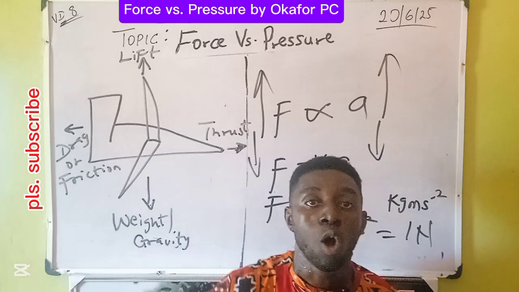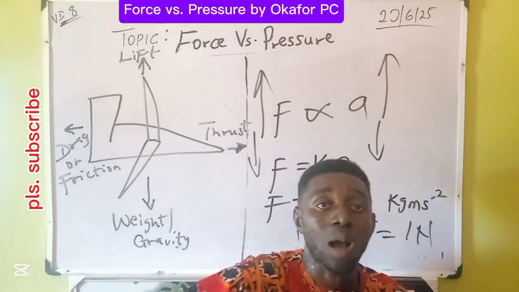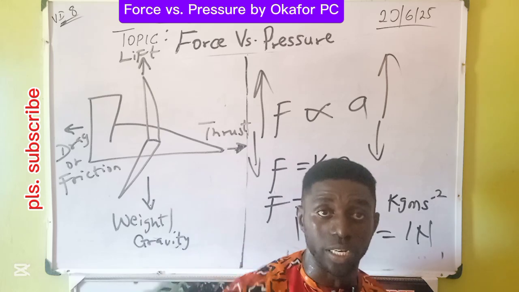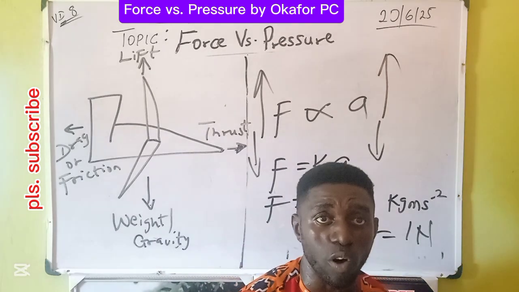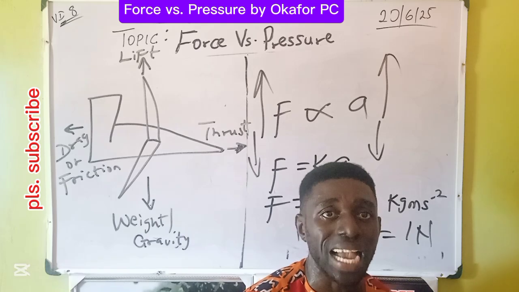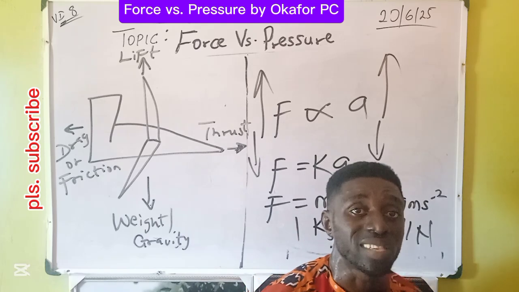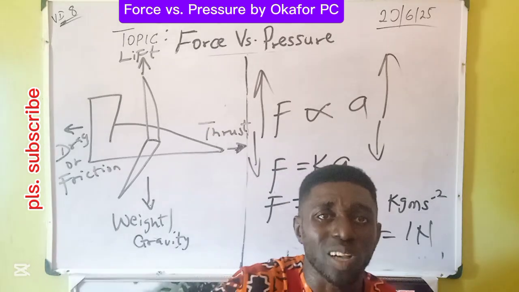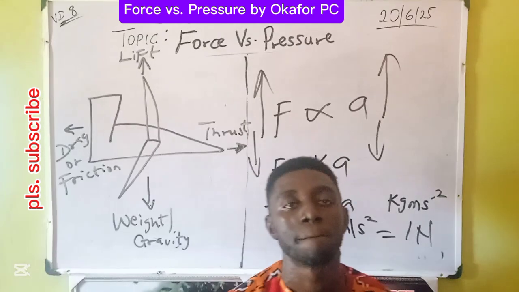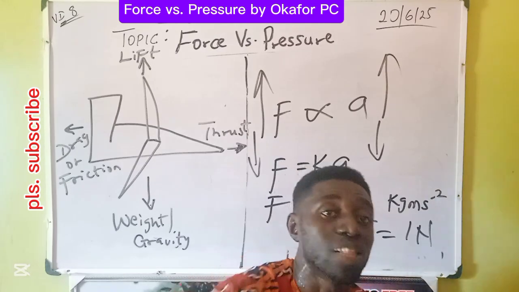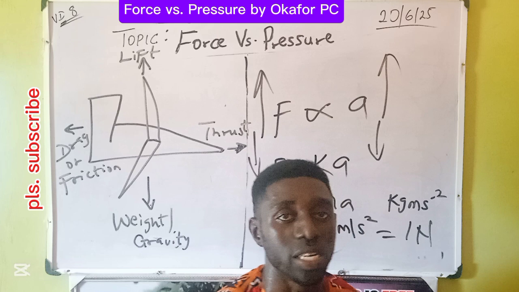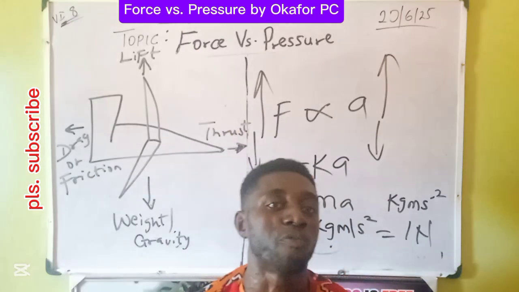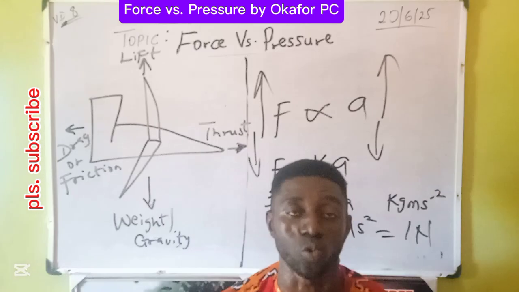You're paying attention. When force is applied on a body, we are concerned with the area that the force covers on the body. When force is applied on a body, the area of that body covered by the force is our concern. Then the force will now bear a new name. Since the force has been applied on a body, the name changes from force to becoming what? Pressure. So pressure is force applied on the surface area of a body. Anytime our force is applied, the name changes from being force to becoming what? Pressure. So pressure is an advancement in the concept of force. This is why we're doing a comparison between the two.